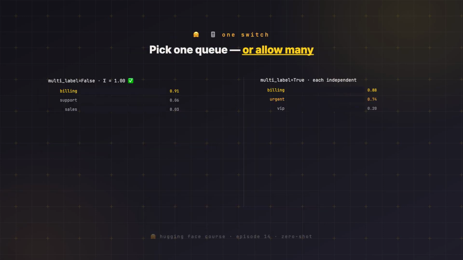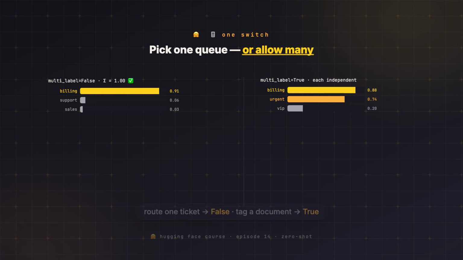There's one switch worth knowing about. By default, the scores are normalized so they sum to 1 across your labels. That's multi_label=False, and it answers which single label fits best. Flip multi_label to True, and each label gets its own independent yes-or-no probability, so several can be high at once. Use single label for routing one ticket to one queue. Use multi-label when a document can genuinely be about billing and sales at the same time. We'll run single label here. The refund goes to exactly one place.